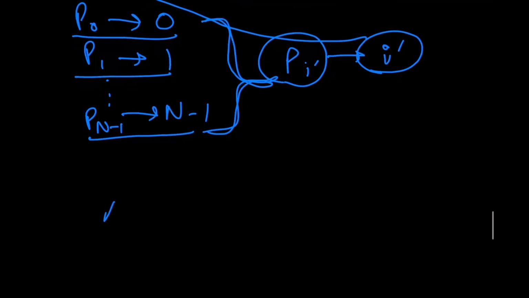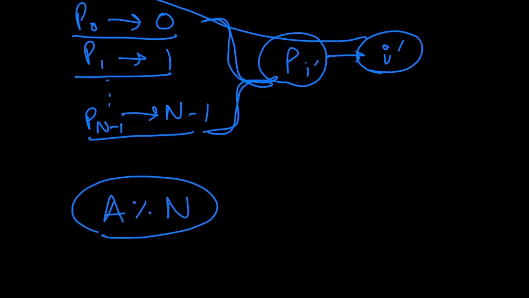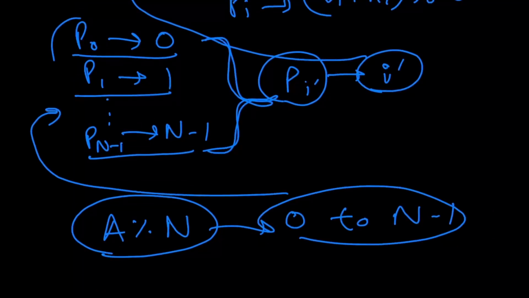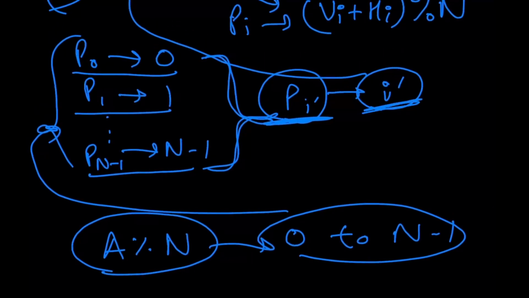So again, a modulo n is going to end up being some value from 0 to n minus 1. And since we're assigning each of the answers to the n people, there's going to be one person pi dash who's going to assume the answer i dash, which is the actual solution of the expression a modulo n.